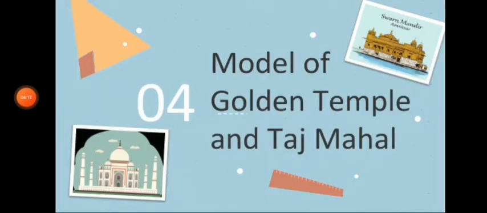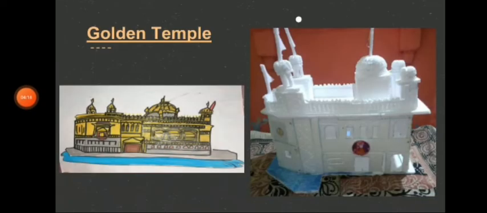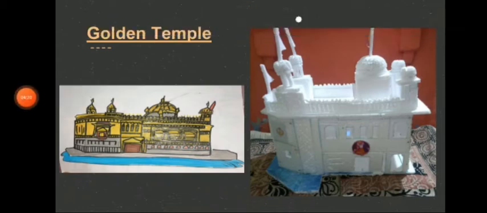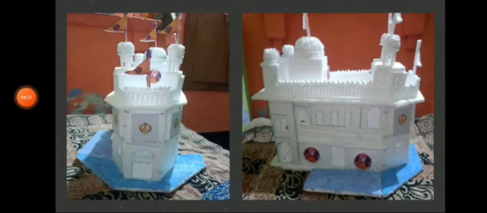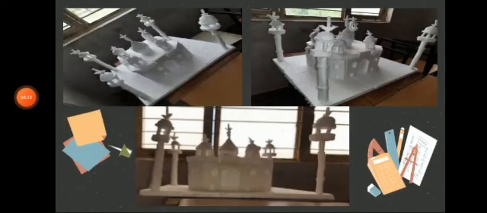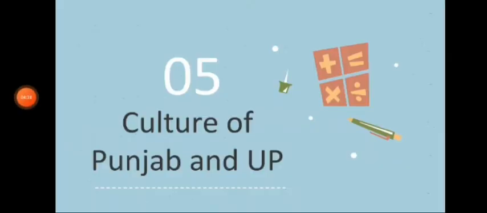Our next topic is model of Golden Temple and Taj Mahal. The model you are seeing on the screen is the one that my group mates have made. Thermocol and different shapes are used in this model. And this one is the model of Taj Mahal that my group mates have made. It is also made up of thermocol.